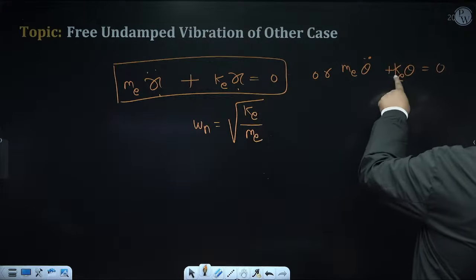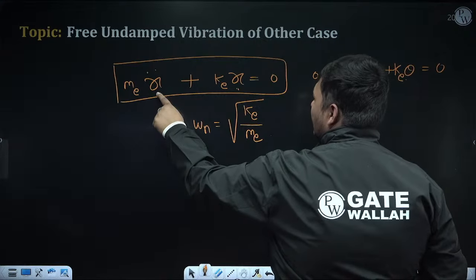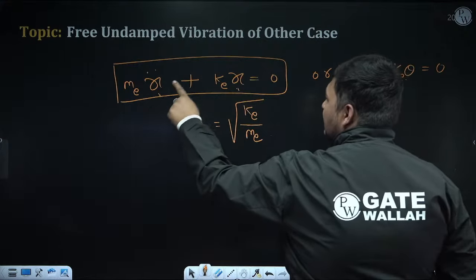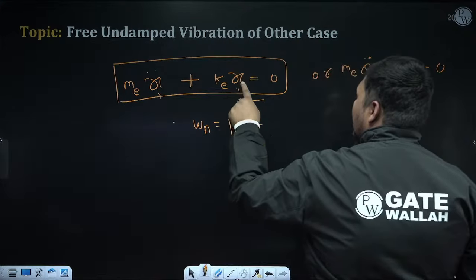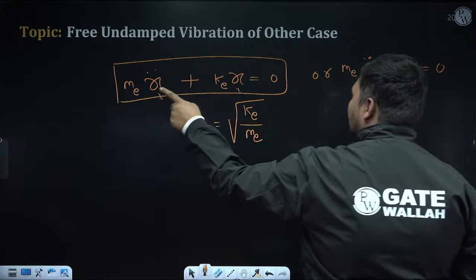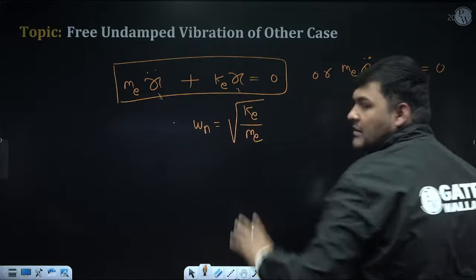Both equations are the same, right? If theta is coming here, theta double dot comes here. If x is coming, x double dot should come. If x1 is coming, x1 double dot should come. If phi is coming, phi double dot should come. If theta is coming, theta double dot should come. Then all equations are the same, and if equations come like this, omega n will be root k e by m e.